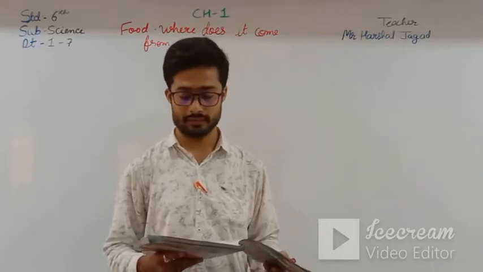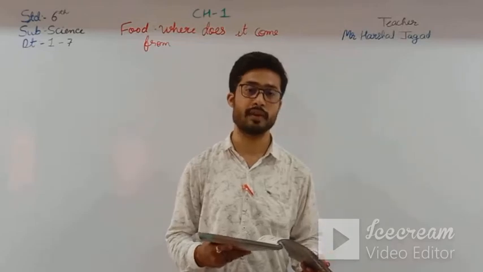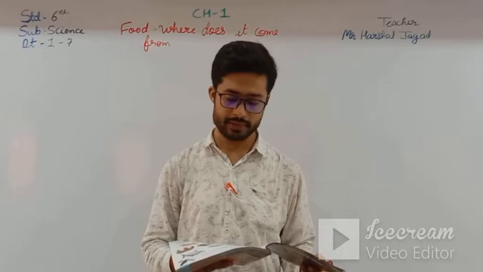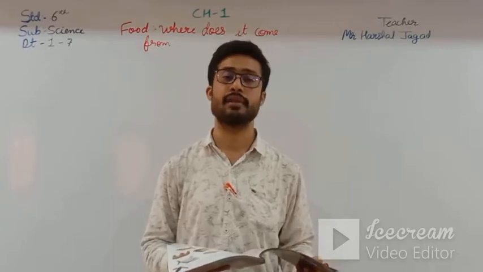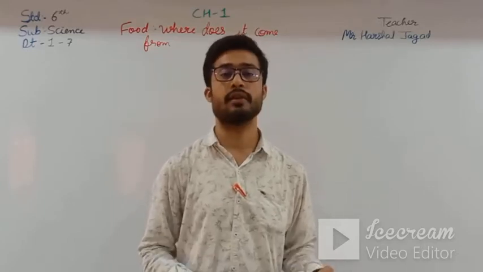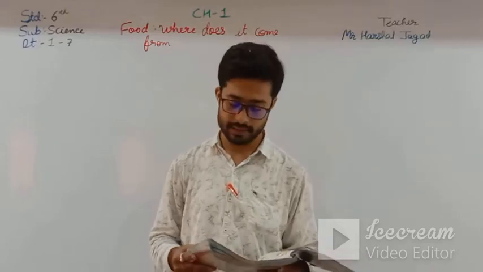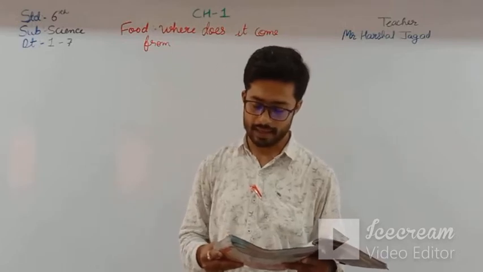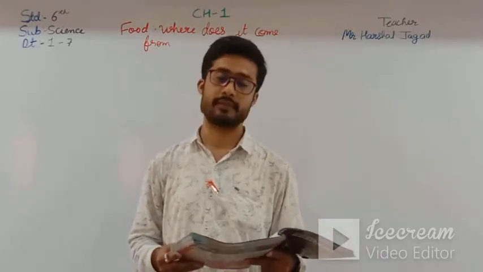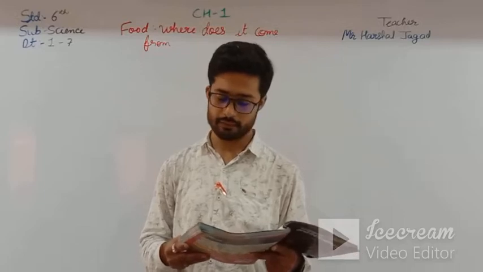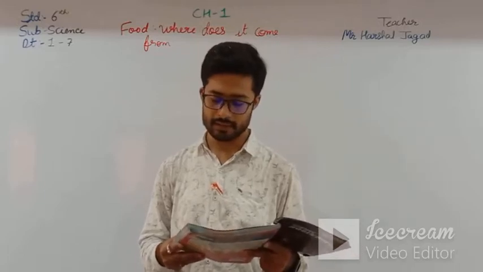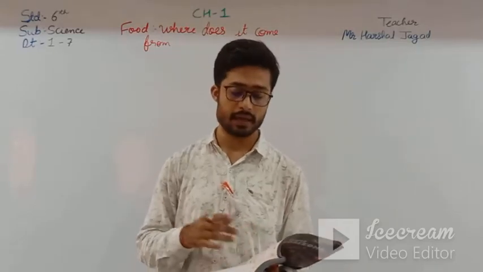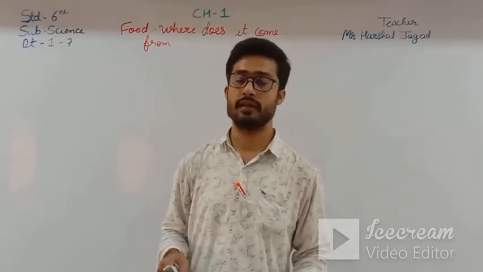Then, what are scavengers, and give 2 examples? Animals that feed on dead bodies are called scavengers, and vultures and jackals are examples of scavengers. And the third question: what are decomposers? Certain living organisms act on dead plants and animals. Such organisms are called decomposers, and fungi and bacteria are examples of it. So here we have just completed our chapter. Now moving further to the next chapter.